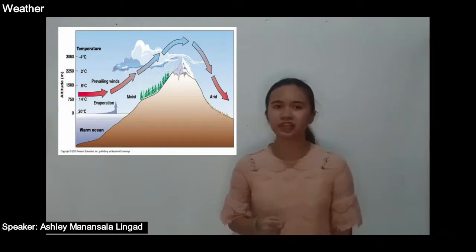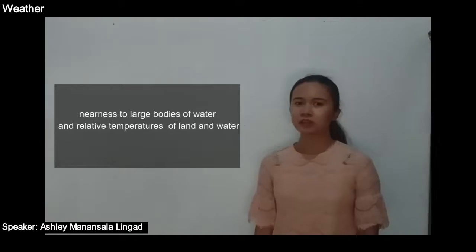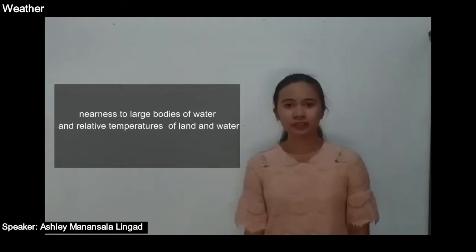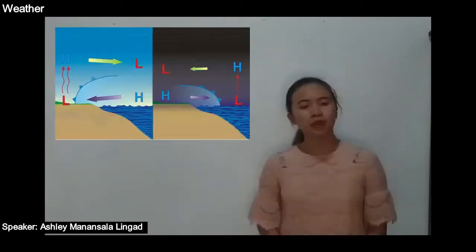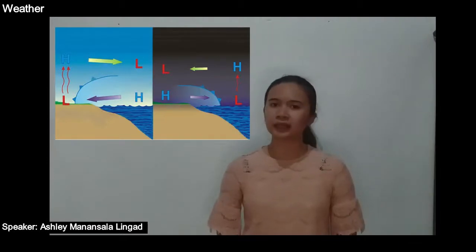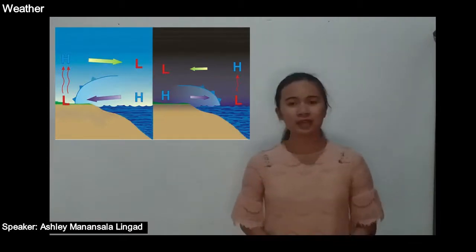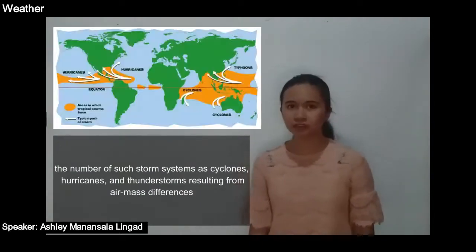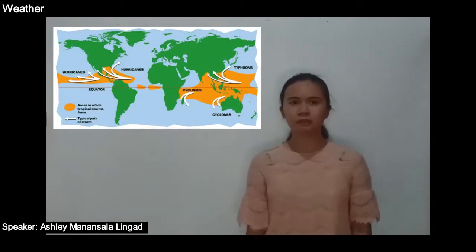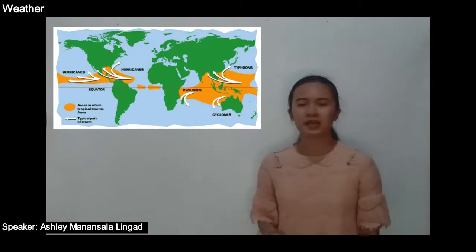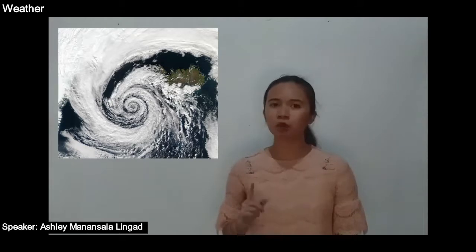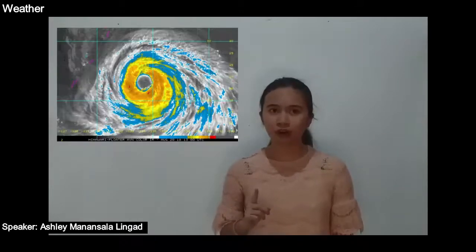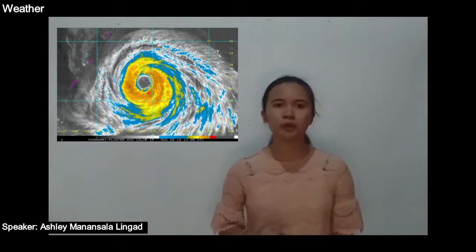Mountain areas are generally colder than surrounding land due to higher altitude, nearness to large bodies of water, and relative temperatures of land and water. Proximity to water moderates the climate, while inland, climates are harsh. The number of storm systems such as cyclones, hurricanes, and thunderstorms results from air mass differences. On this one, cyclones represent areas of low pressure and are therefore also known as low pressure systems.